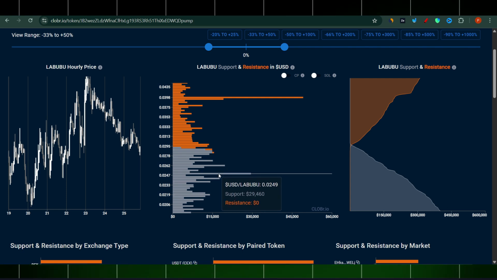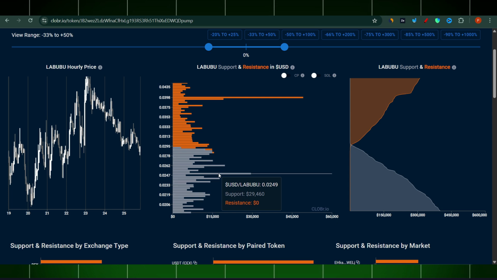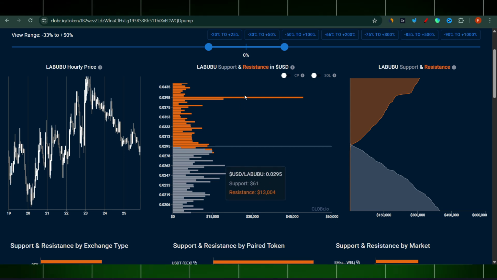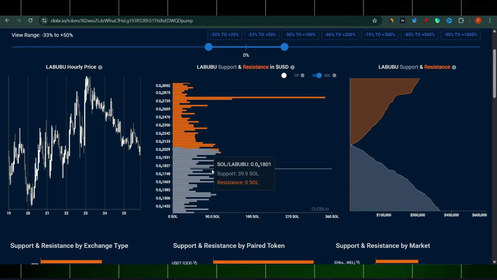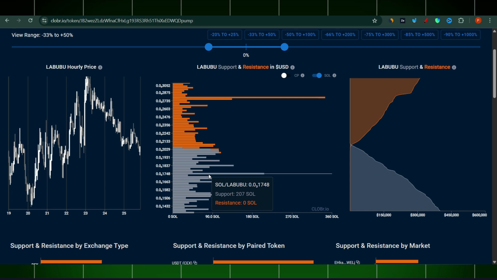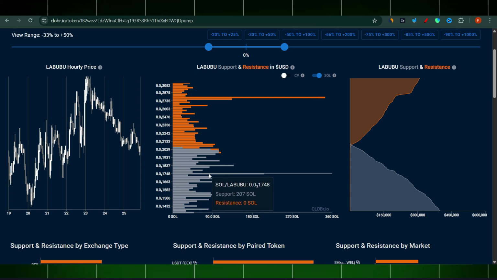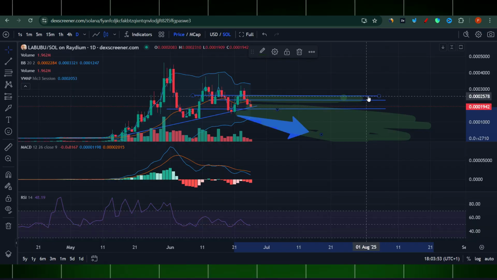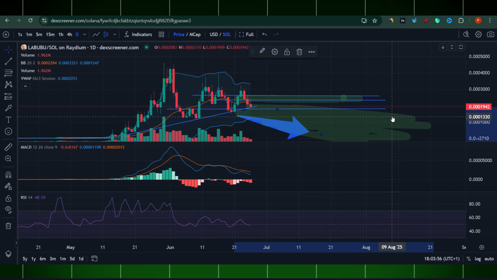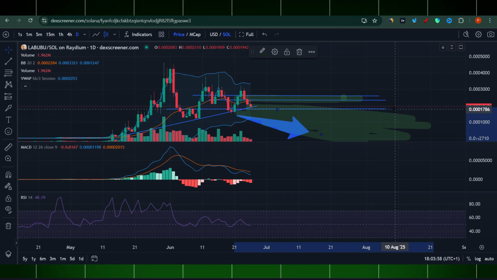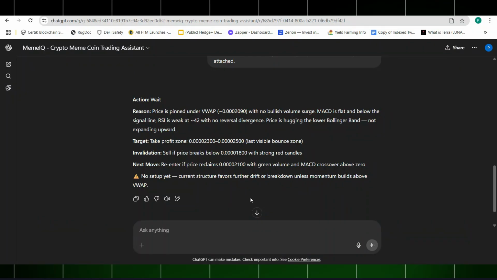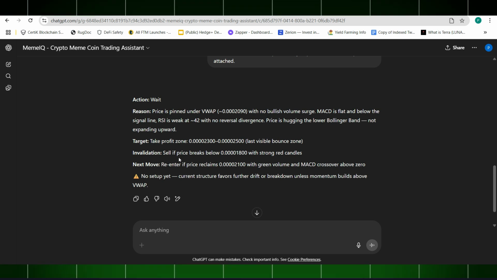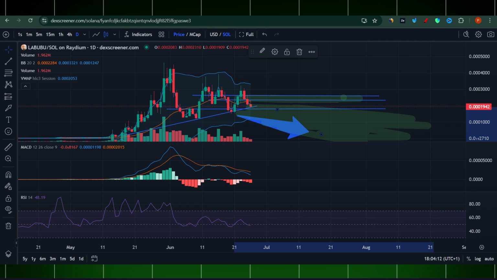This liquidity here shows us that the support is around 0.0249 in USD. But if we switch to Solana, the support is here, 0.0017. And that's something our AI tool also suggested, if it breaks below 0.00018.